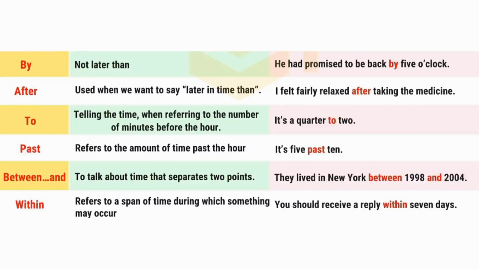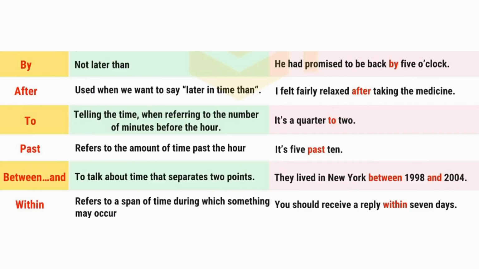After: I left fairly relaxed after taking the medicine. To: It's 1:45. Past: It's 10:05. Between and: They lived in New York between 1998 and 2004. Within: You should receive a reply within 7 days.